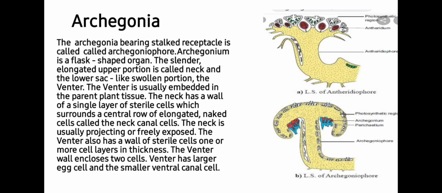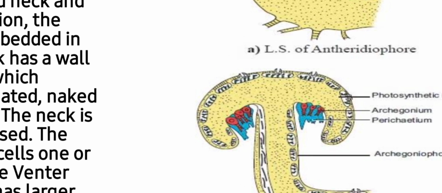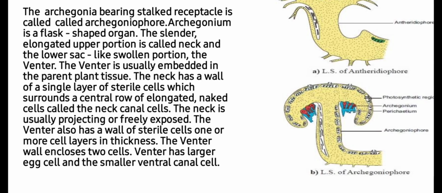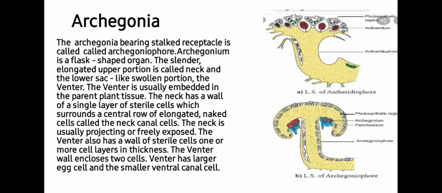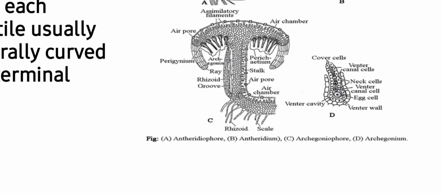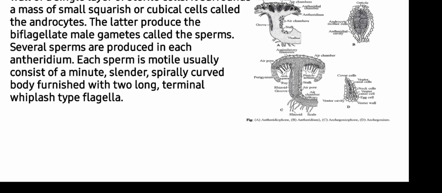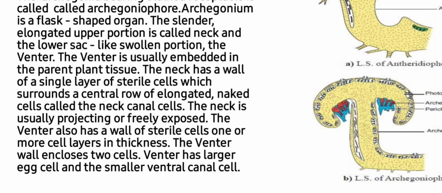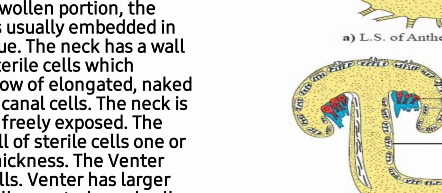Next is archegonia. The archegonia bearing stalked receptacle is called archegoniophore, as you can see here in the image. The archegonium is a flask-shaped organ, unlike the male reproductive part that is disc-like. The slender elongated upper portion is called the neck and the lower sac-like swollen portion is called the venter, as you can see in this image. The swollen basal portion is the venter while the narrow portion is the neck. The venter is usually embedded in the parent plant body, as you can see in this image.